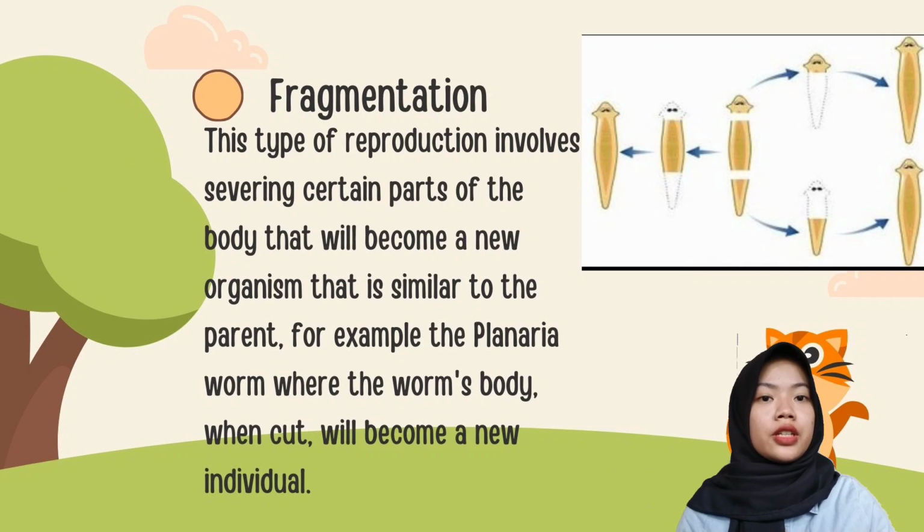The second is fragmentation. Fragmentation is a type of reproduction that involves certain parts of the body becoming a new organism that is similar to the parent. For example, the planaria worm, where the worm's body, when cut, will become a new individual.